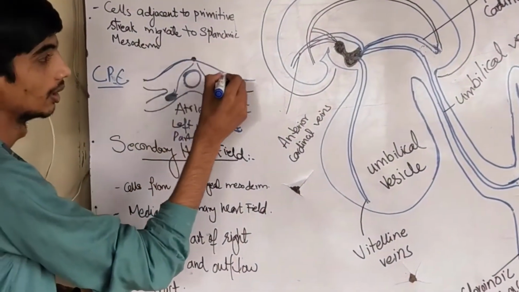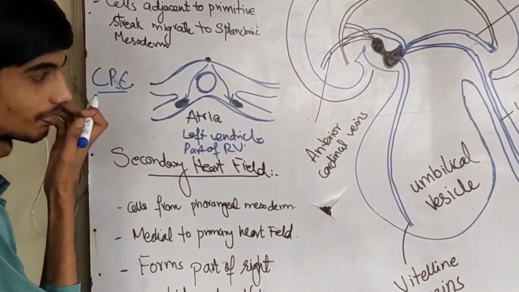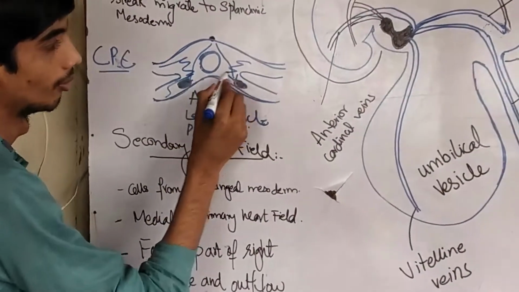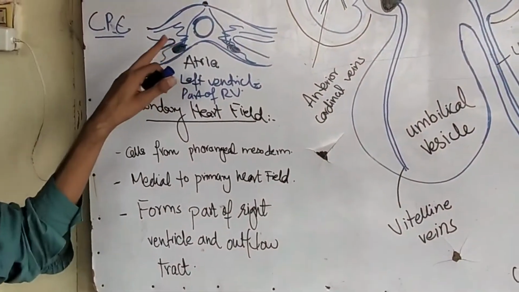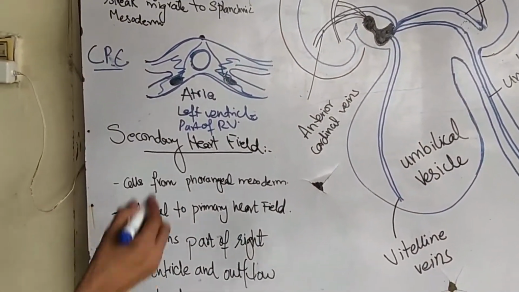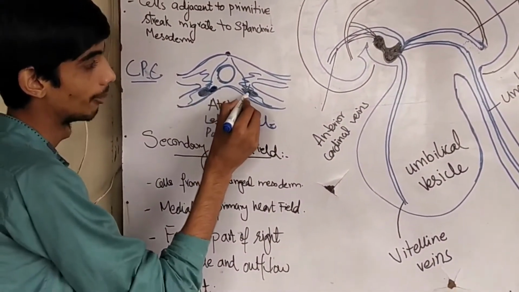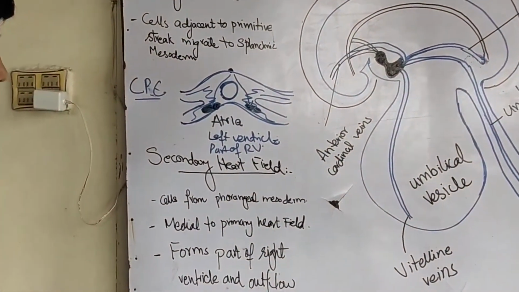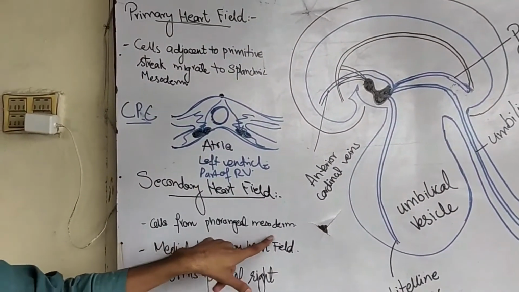Now, some mesenchyme, you know, if this is the epiblast, this is the hypoblast, and you can say that this is the mesoderm, right? So some of the cells from the mesoderm where the pharynx will develop also migrate medial to this area, medial to the primary heart field. Some of the mesodermal cells migrate, and that is the secondary heart field. These are the cells from the pharyngeal mesoderm.